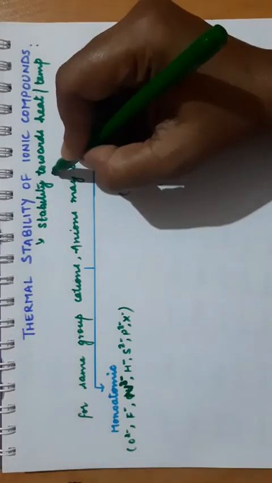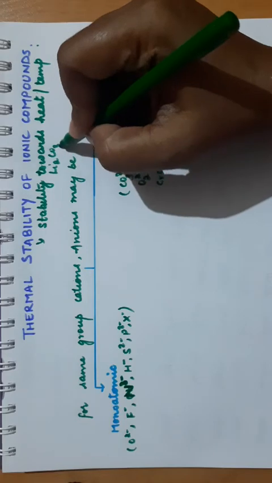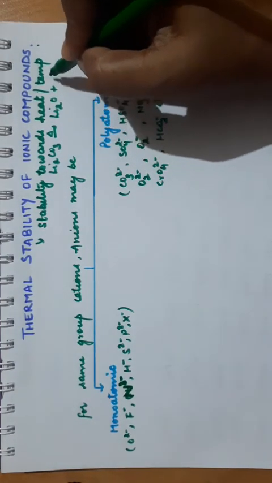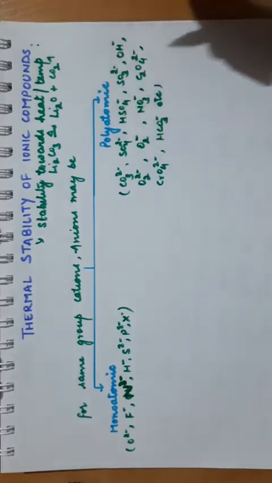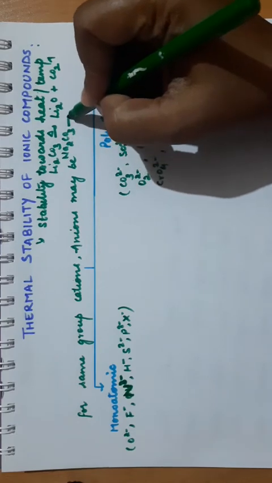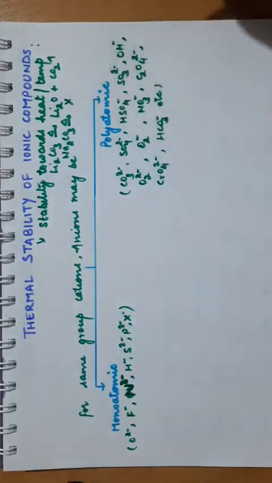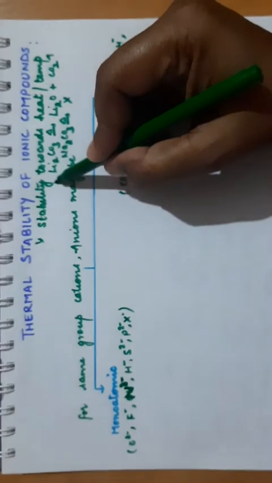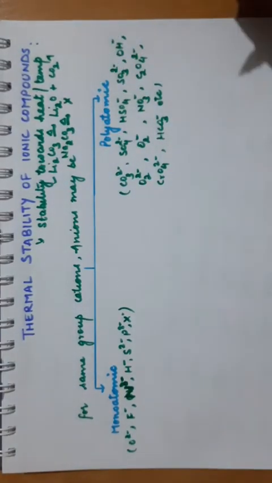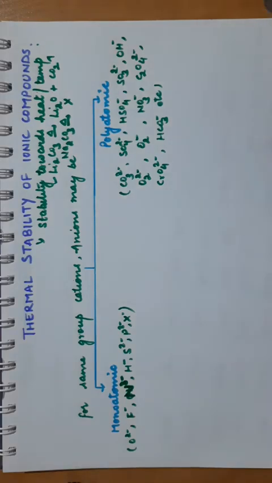So if we take an example of lithium carbonate, if it is heated, it easily decomposes to form lithium oxide and carbon dioxide. It easily decomposes. If you are heating sodium carbonate, it will not decompose, meaning this reaction will not take place. That means lithium carbonate is thermally unstable and sodium carbonate is a thermally stable compound. Higher the decomposition temperature, meaning higher the temperature required to decompose that compound, more will be the thermal stability of